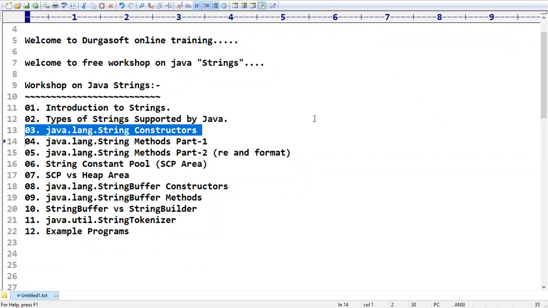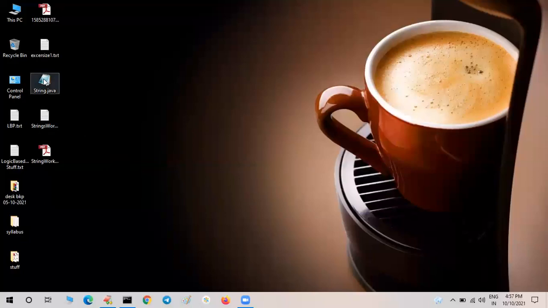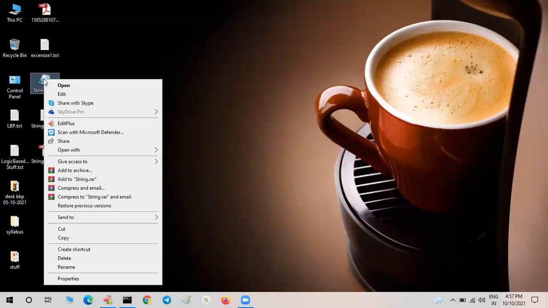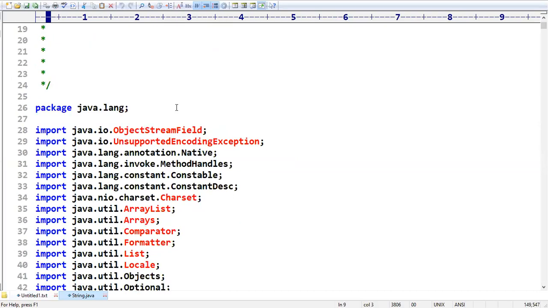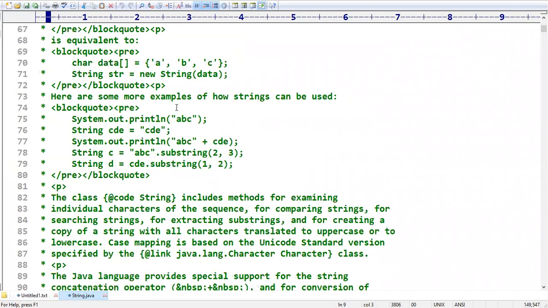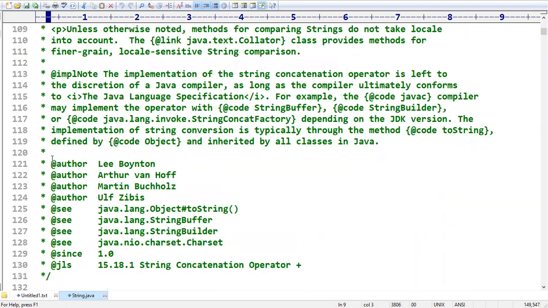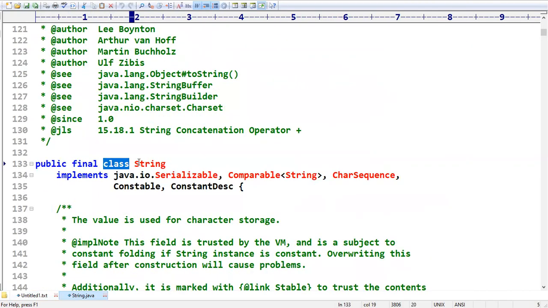And one more question: string is not a class in Java. Who told that? String is a class. You can see the complete coding is there: public final class String. Yes, it is a class. Ahmad, is it clear now? It is a class.